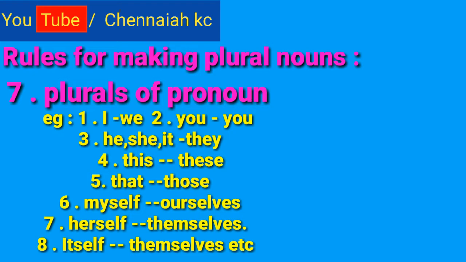Fifth one, that is singular pronoun, those are plural pronouns. Sixth one, myself is a singular pronoun, ourselves are plural pronoun. Seventh one, herself is a singular pronoun, themselves are plural pronoun. Eighth one, itself is a singular pronoun, themselves are plural pronouns, etc.